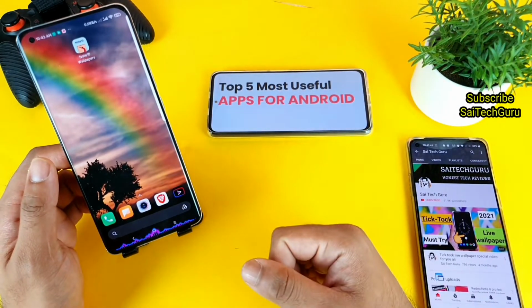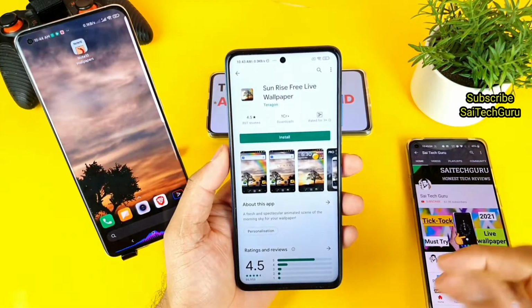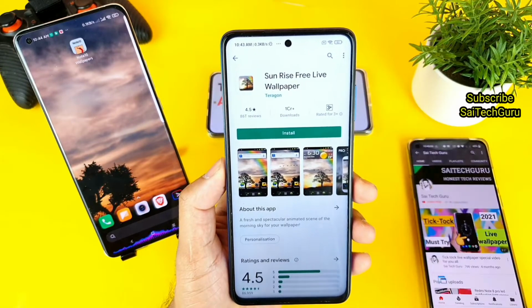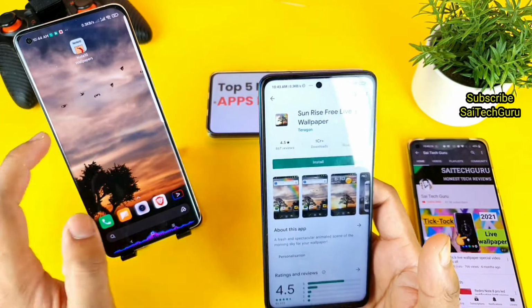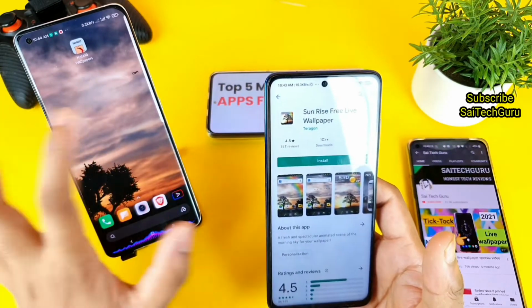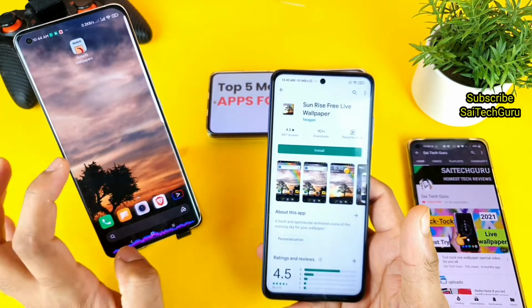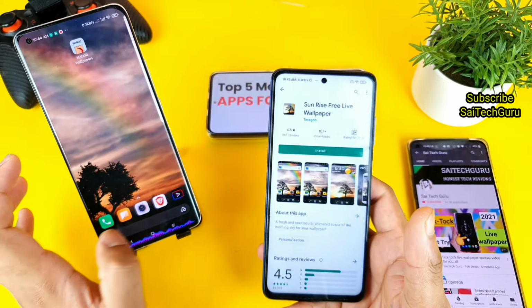This is a live wallpaper application, friends, which is a sunrise free live wallpaper, available for free. As you can see in the background, these are the wallpaper work. When you tap on the birds, they go faster as well. This is a very cool looking sunrise wallpaper.